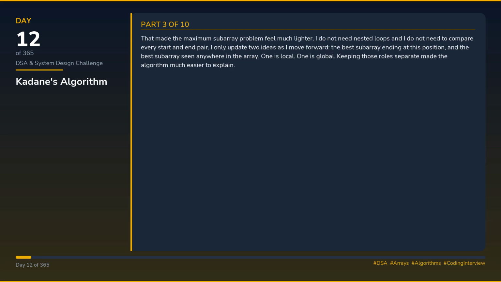That made the maximum subarray problem feel much lighter. I do not need nested loops, and I do not need to compare every start and end pair. I only update two ideas as I move forward: the best subarray ending at this position, and the best subarray seen anywhere in the array. One is local, one is global. Keeping those roles separate made the algorithm much easier to explain.